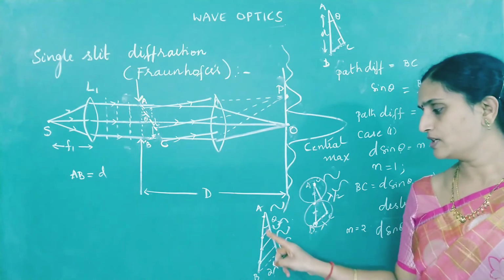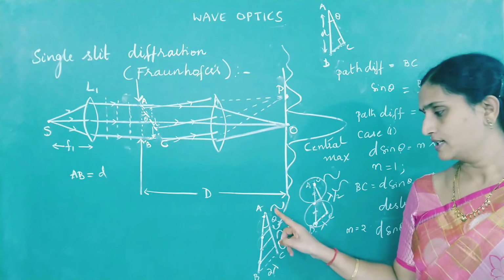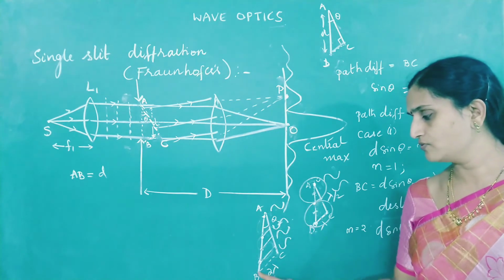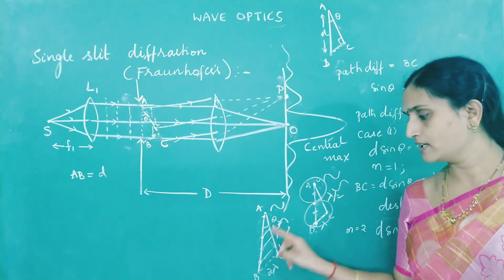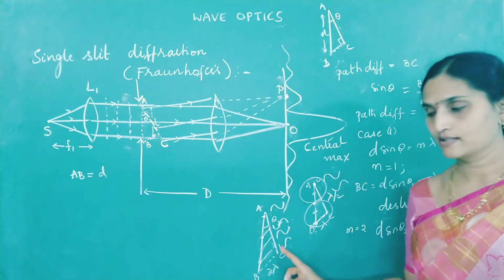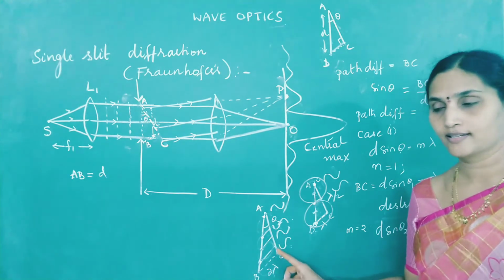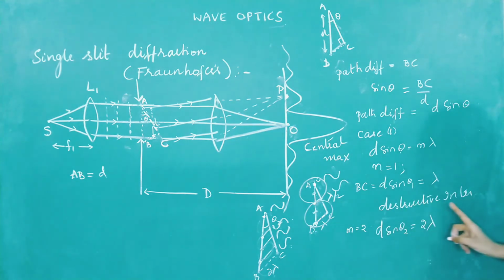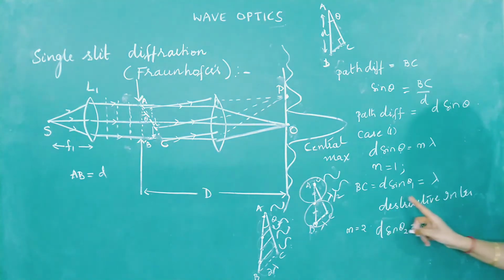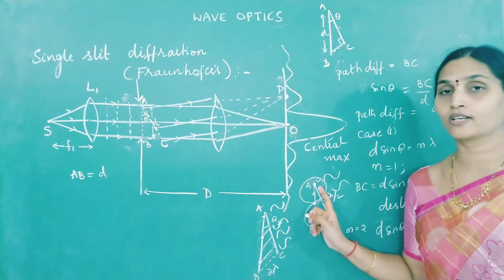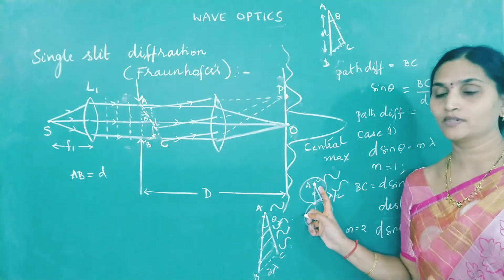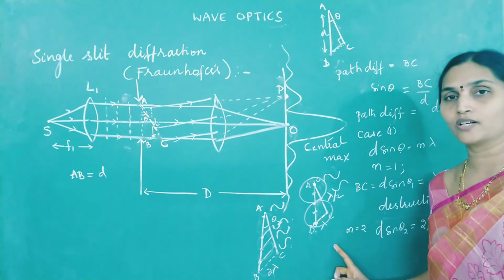Now tell me what type of interference takes place between the first part and the second part of the slit? Destructive. Third and fourth will also undergo destructive. So even if you divide the slit into 4 equal parts, 4 lambda by 2 zones, it is leading to destructive interference. So now trial and error method. For n equal to 1 also we got destructive. For n equal to 2 also we have got destructive.